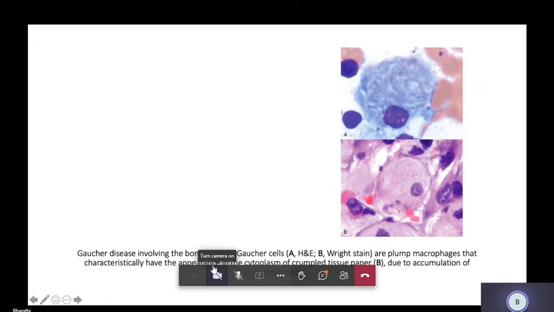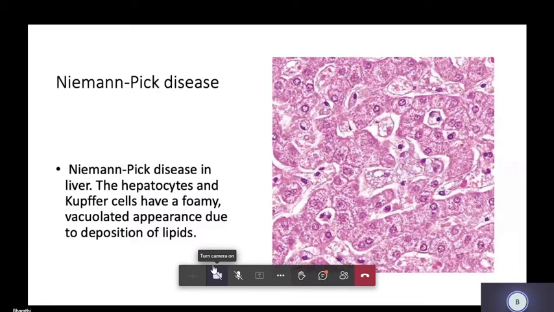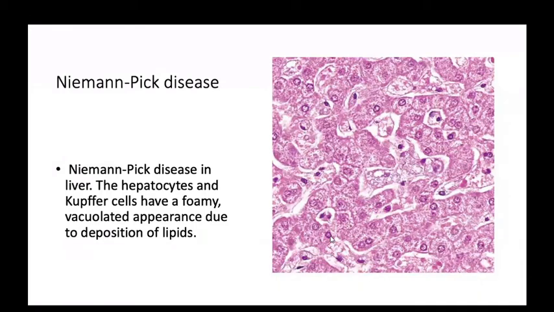Many times MCQs have come: what is the crumpled tissue paper appearance? That is due to accumulation of glucocerebroside in phagocytic cells in Gaucher's disease. Another lysosomal storage disease is Niemann-Pick disease. That is important, so I am discussing it. Questions are asked about it, and here is a figure.